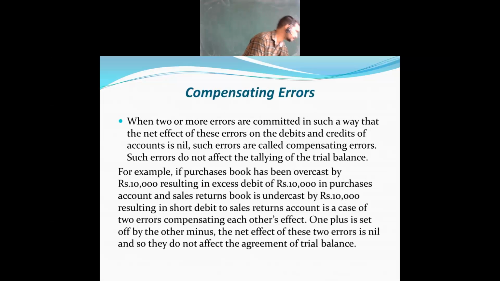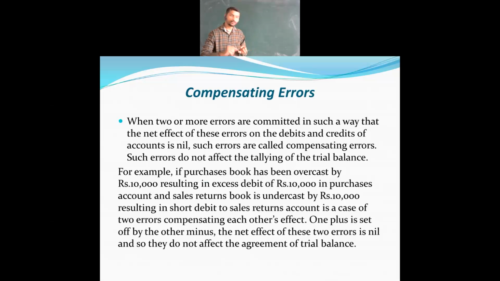Then further, compensating errors. See, this is the new point. After these three points, the last point we are going to see is compensating errors. When two or more errors are committed in such a way that the net effect of these errors on the debit and the credit of the account is nil, such errors are called compensating errors. You are going to understand this by example very easily.